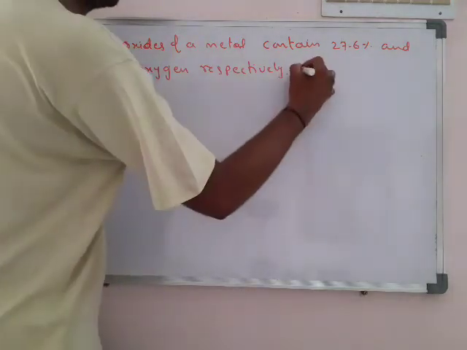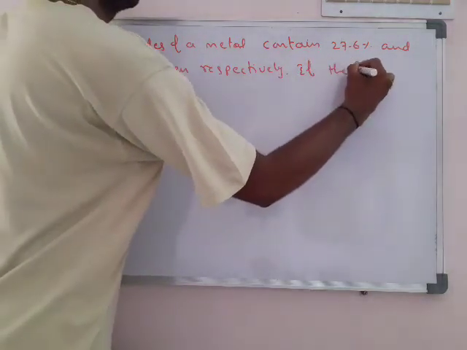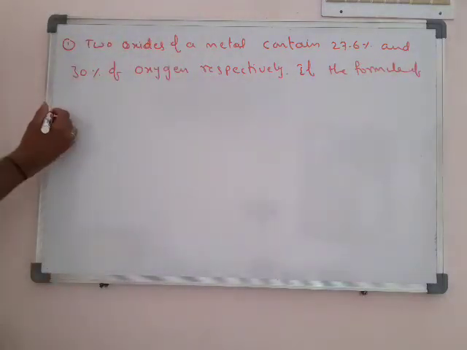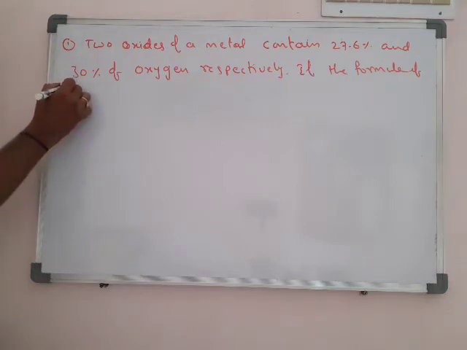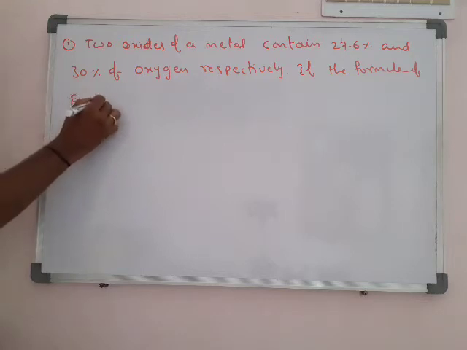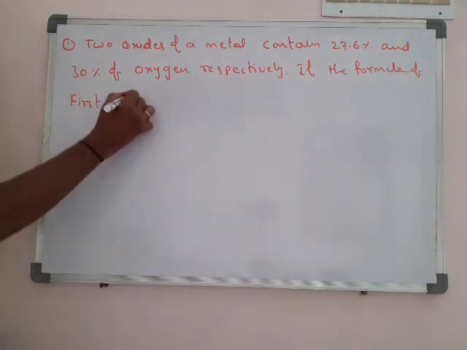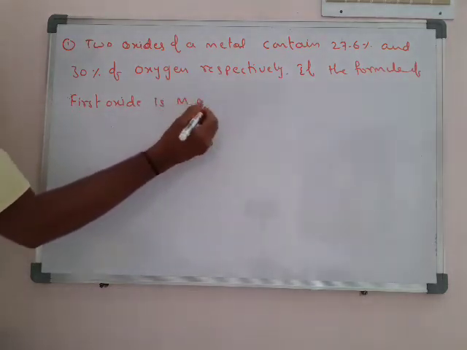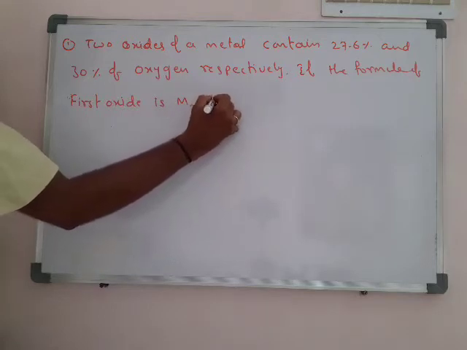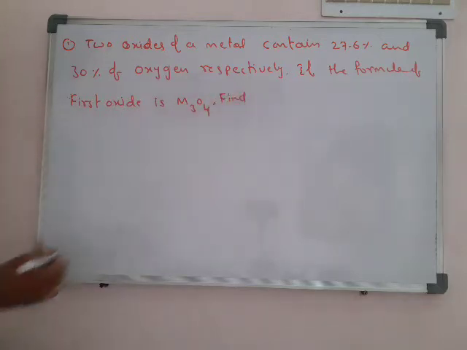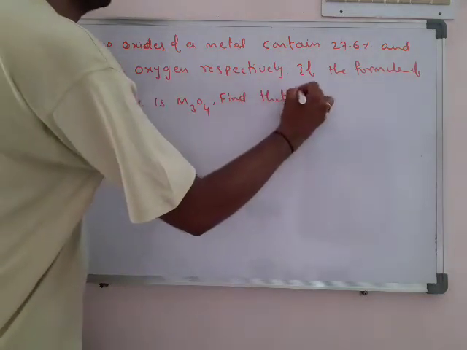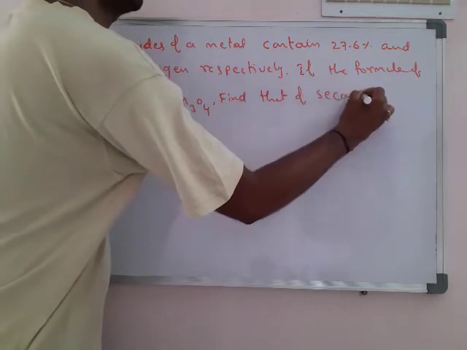If the formula of the first oxide is given as M3O4, where M is an unknown metal, find the formula of the second compound.